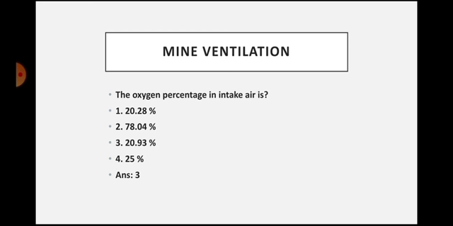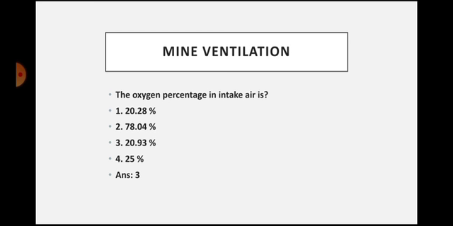The major components are oxygen and nitrogen and carbon dioxide, and slight traces of inert gases are also available in the general atmospheric air.